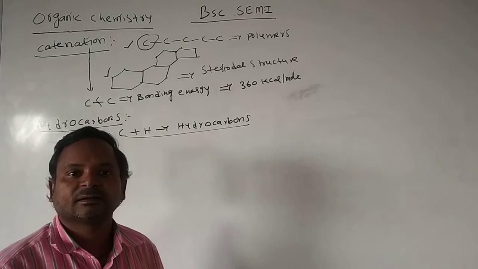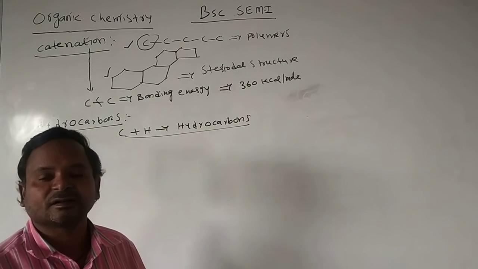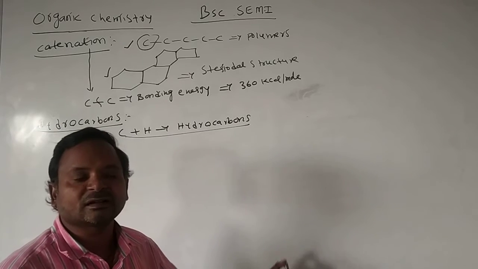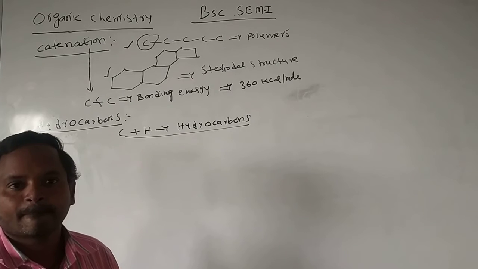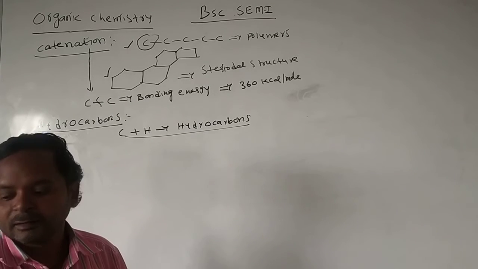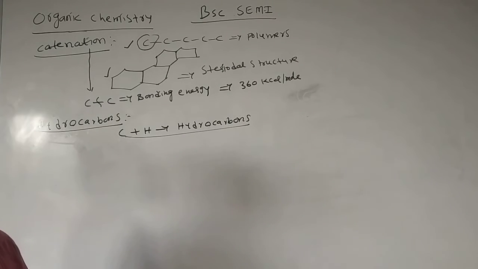Along with that, alcohols, phenols, aldehydes, ketones, carboxylic acid, nitro compounds, all those are simply considered as hydrocarbons. In continuation, we will see the classification of hydrocarbons. Based on that, we will move into organic chemistry.